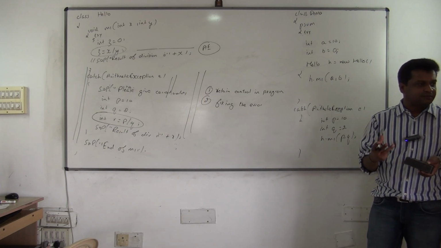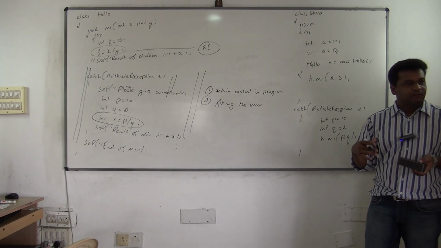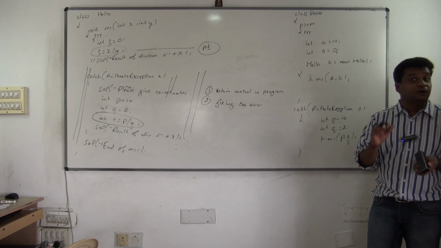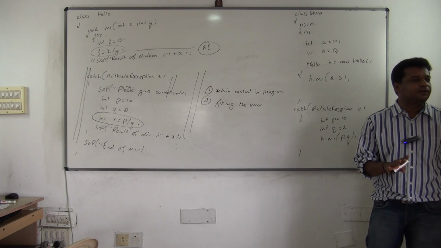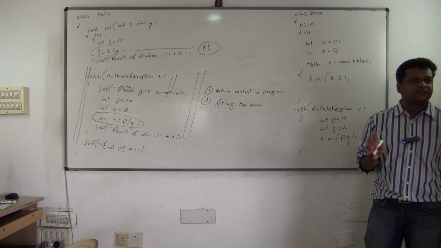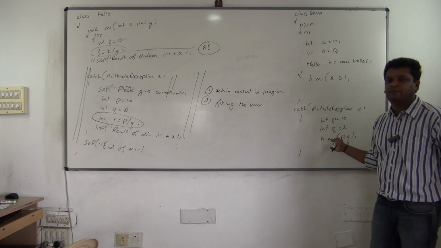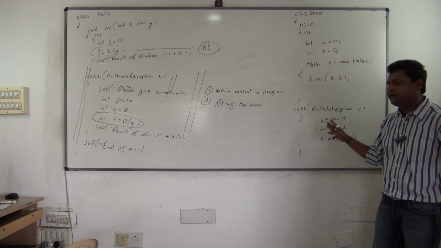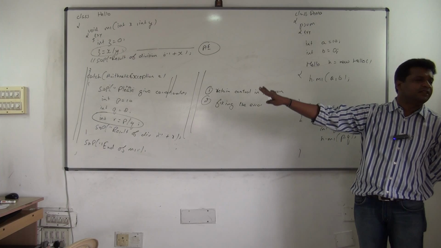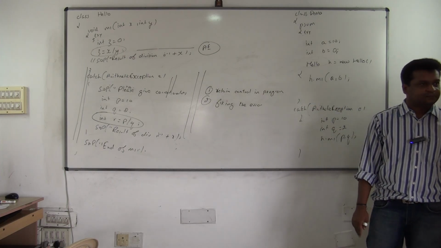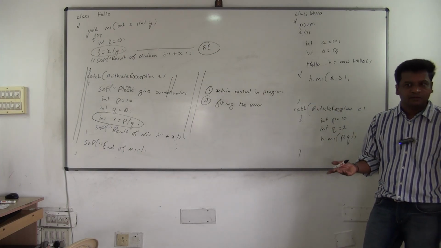That is why, when an exception object is created, it's your wish. There are two options for you: you can handle it in the same method or give it to the caller. We prefer to give it to the caller itself. Once it is given to the caller, the caller will catch that exception and fix it. And how does it fix it? By reinvoking the method with proper values. That's it.